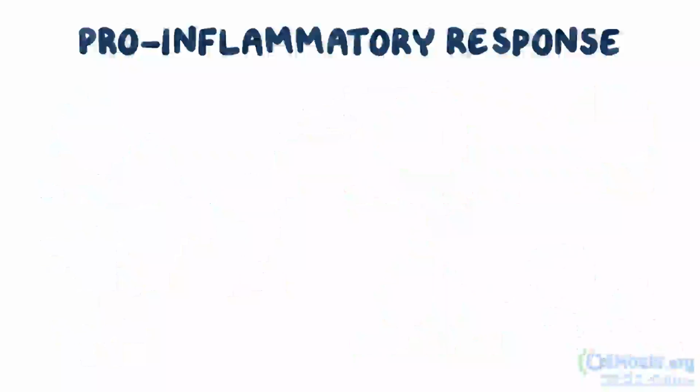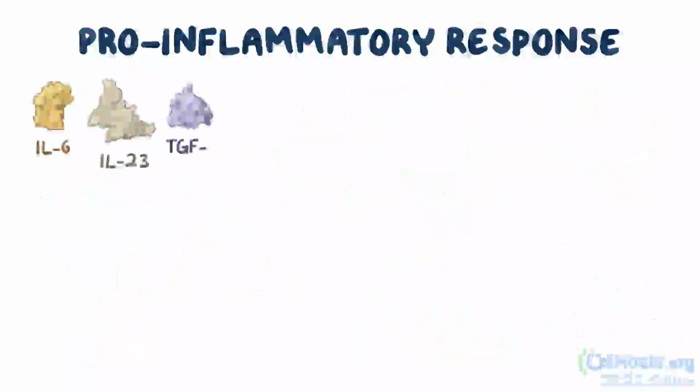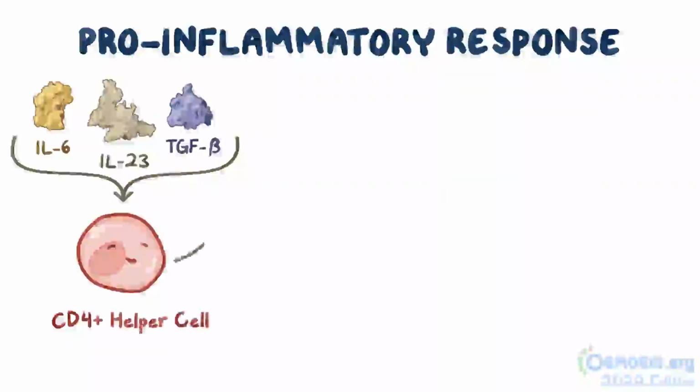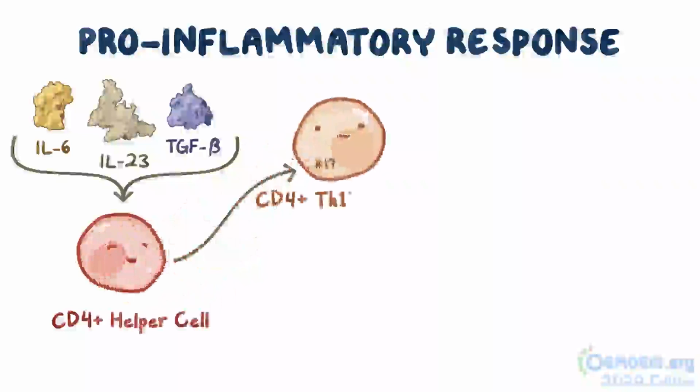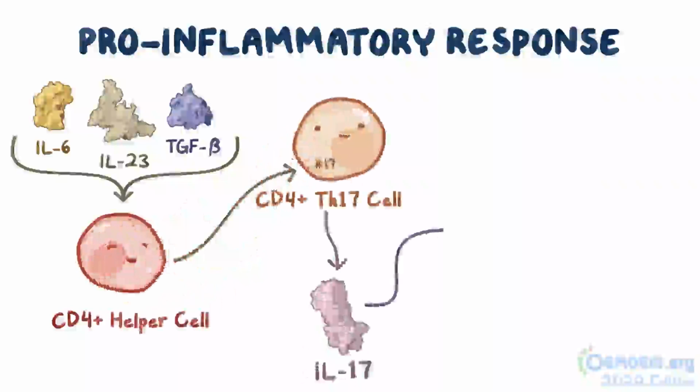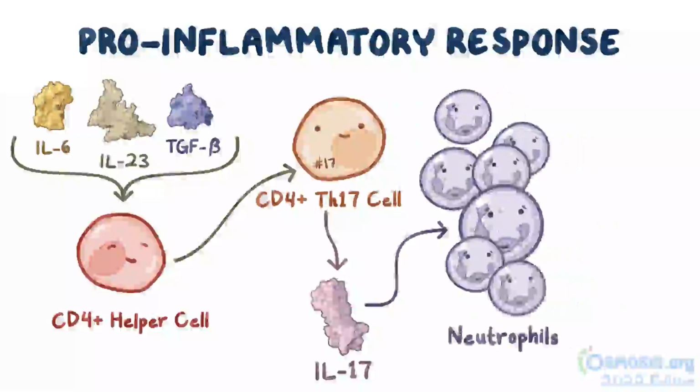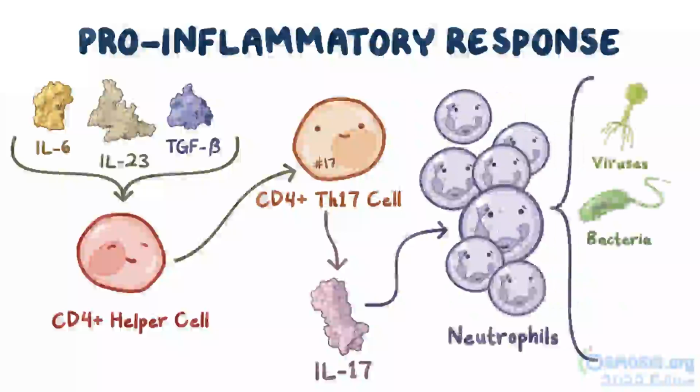On the other hand, the cytokines interleukin-6, interleukin-23, and transforming growth factor beta help CD4 positive T cells differentiate into CD4 positive Th17 cells, which produce interleukin-17. Interleukin-17 is a cytokine that helps recruit neutrophils to the site of inflammation. This collection of cytokines are effective against viruses, bacteria, and some cancers.